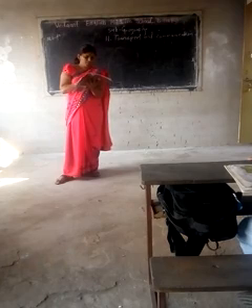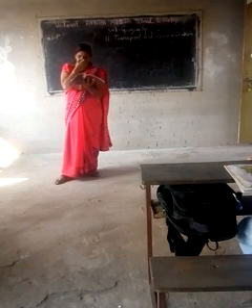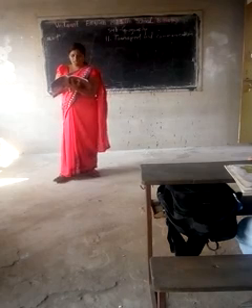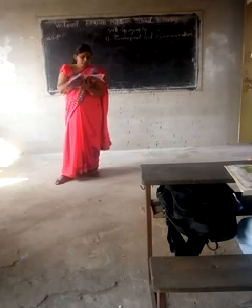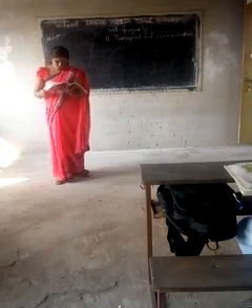Low height of the region is represented by green color, moderate is represented by yellow color, high is light brown color, and very high is brown color. You write this question in your notebook.